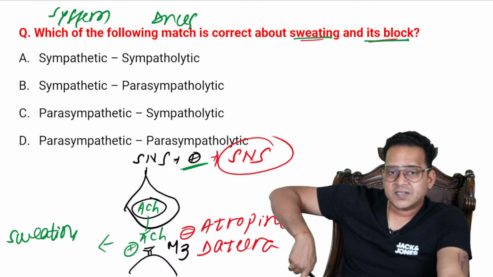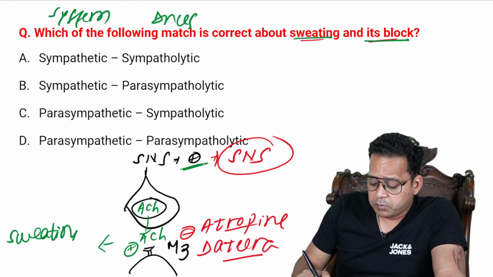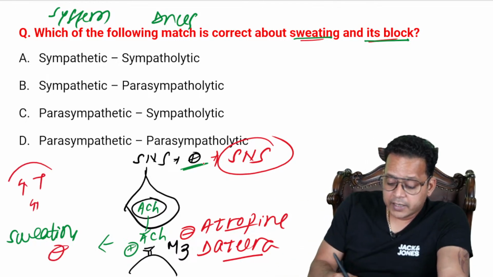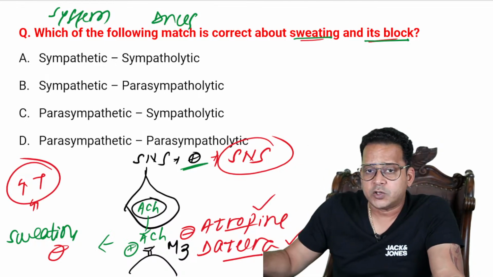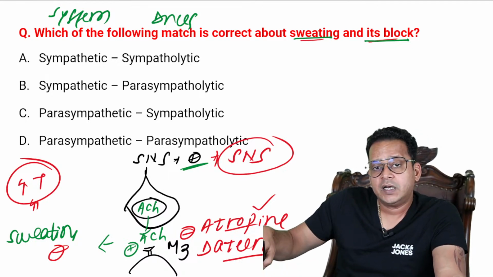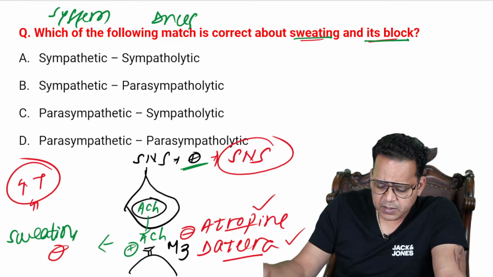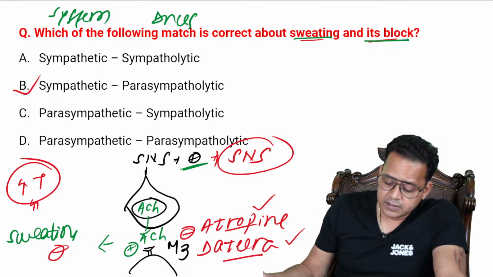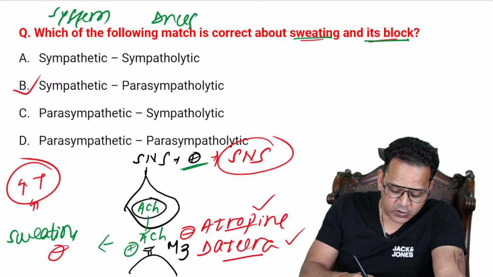So whenever there is atropine poisoning or datura poisoning, these are parasympatholytics. They can block sweating, and whenever I block sweating, the temperature goes up and there is hyperthermia. There are two POIQs on atropine and datura, but the patient has hyperthermia, and hyperthermia is where you make a diagnosis that this is a case of either atropine toxicity or datura poisoning, right? So what is the answer? The answer is clear. The answer is B, sympathetic, and it is blocked by parasympatholytics. It's very simple. So I told you the MCQ is not difficult.